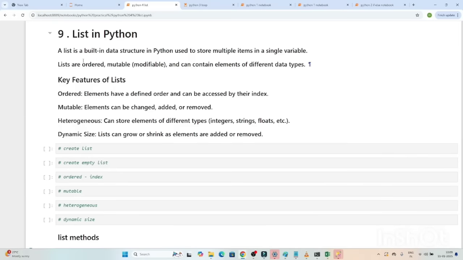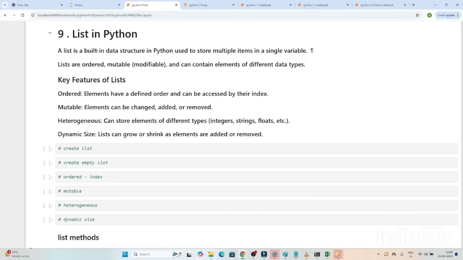First they will ask what is a list, what are the features of a list, and what is the difference between the list and tuple. Tuple we will understand later. They will also give some coding questions related to the list, and you have to answer them. So we have to understand list in depth, and that is what we are going to do.